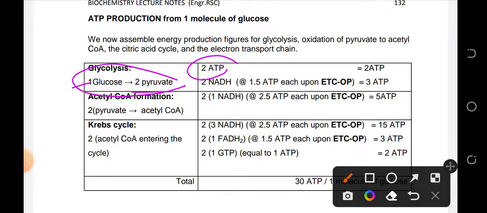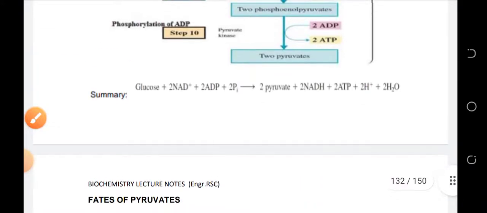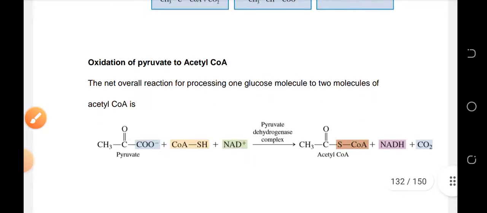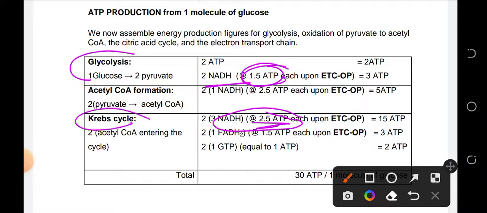Meron tayong na-produce na 2 ATP. So, 2 ATP na yan. The 2 NADH na na-produce dun sa glycolysis, balikan natin ito. So, ano ba itong 2 NADH? Yan yung 2 NADH na sinasabi. Okay, so that one would be multiplied by 1.5. 1.5 lang ang multiplier dito sa NADH na na-produce during glycolysis. Magkaiba yung factor ng NADH kasi nanggaling sa Krebs cycle.